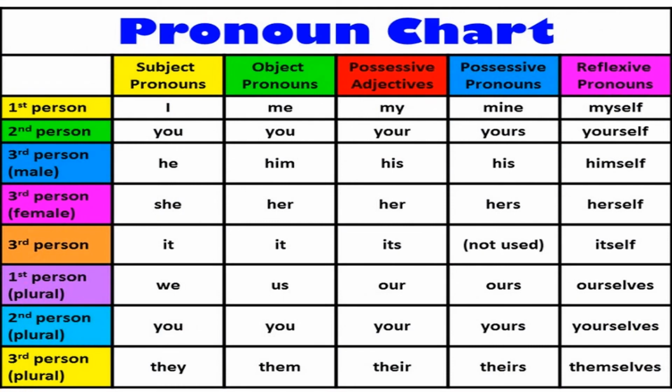And now, children, here is a pronoun chart. As you all know, first person is I, me, my, mine, myself. Second person, we talk about the other person with whom we are talking: you, your, yours, yourself. And the third person is when two people are talking about someone else, a third person: he, him, his, himself. For females, it is she, her, hers, herself.